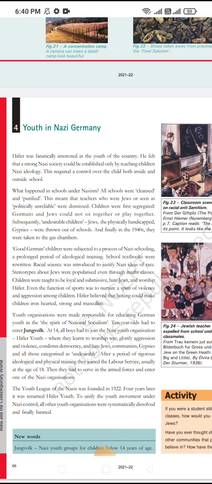Now some youth organizations were also started by the Nazis. Children aged 10 to 14 were enrolled in Jungvolk, which provided them ideological training and physical training. After 14 years they had to join the Nazi youth organization, which was formed in 1922. After 18 years they were given labour service and joined the army.